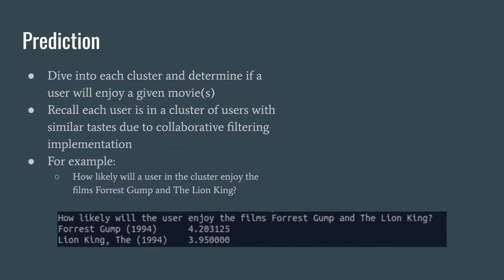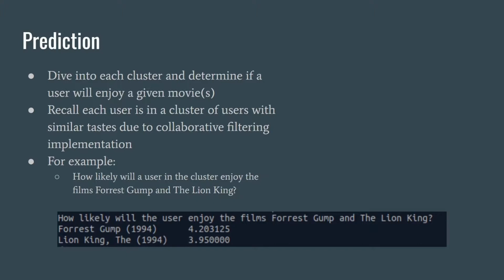Since we were able to dive into each cluster, we could give and follow through with predicting how likely a given user in the cluster would enjoy a movie. Since the users in a cluster have similar taste, we took the average of the votes for that movie in the user's cluster. This gives us a reasonable prediction for how well or likely the user will enjoy the given movie based on a scale of 0 to 5. Being, of course, the closer you are to 5, the more likely you are to enjoy that movie.